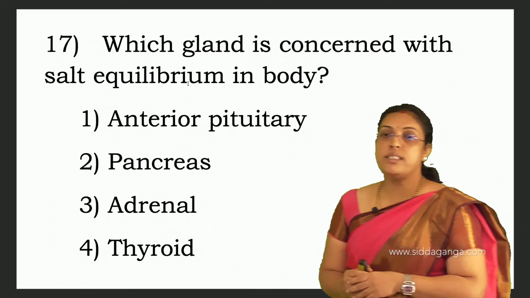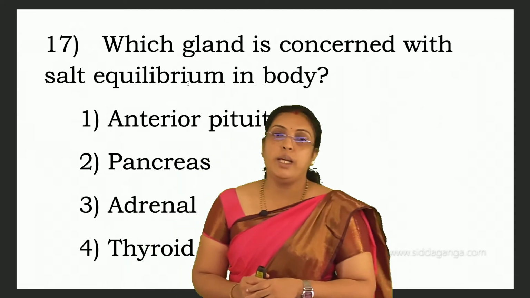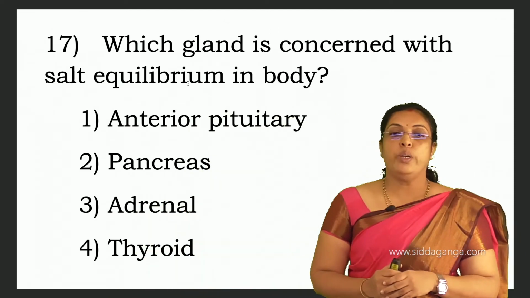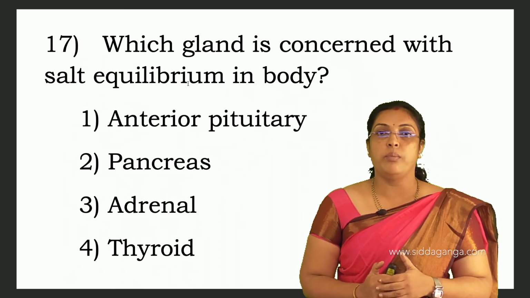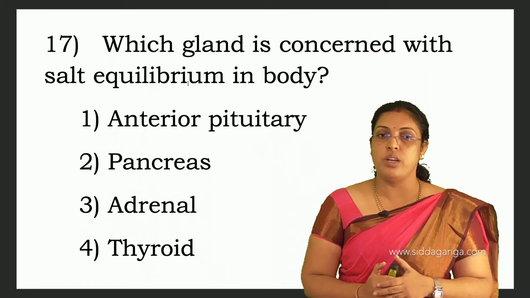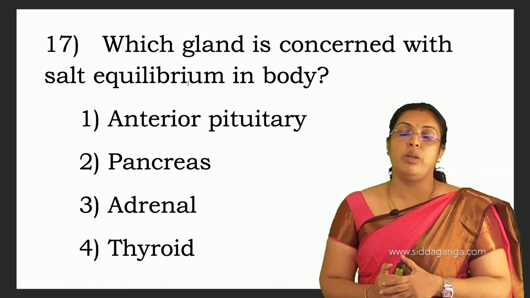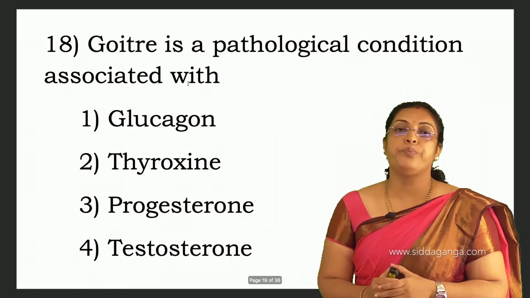Which gland is concerned with salt equilibrium in the body? Anterior pituitary, pancreas, adrenal, thyroid. So we know that the adrenal gland releases aldosterone, which mainly helps in sodium absorption. The gland concerned with salt equilibrium is the adrenal gland. For 17, third is the answer.